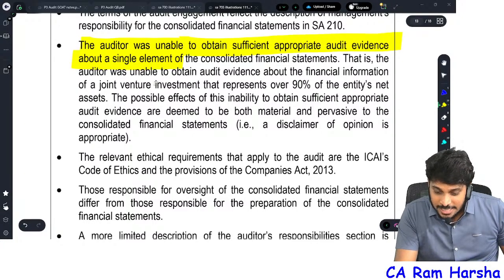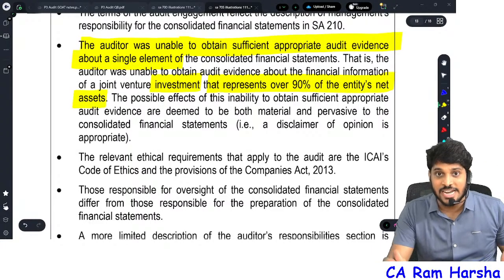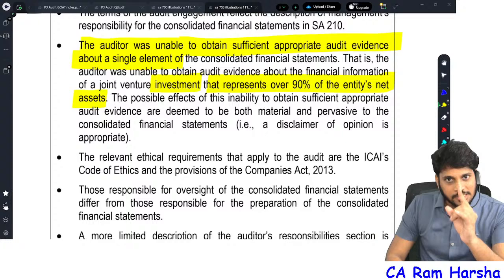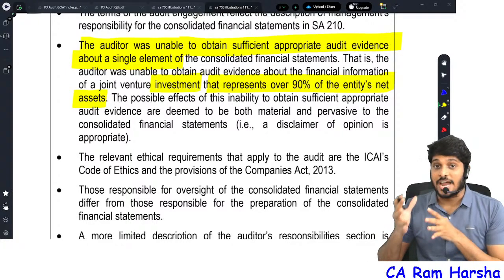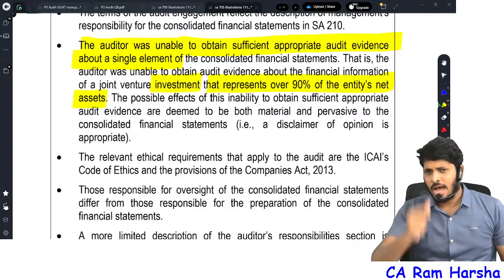only. And that is regarding an investment which is 90% of the net assets. Oh my god, it is only a single element, but that is substantial. Remember, I told you pervasive means what? Substantial.